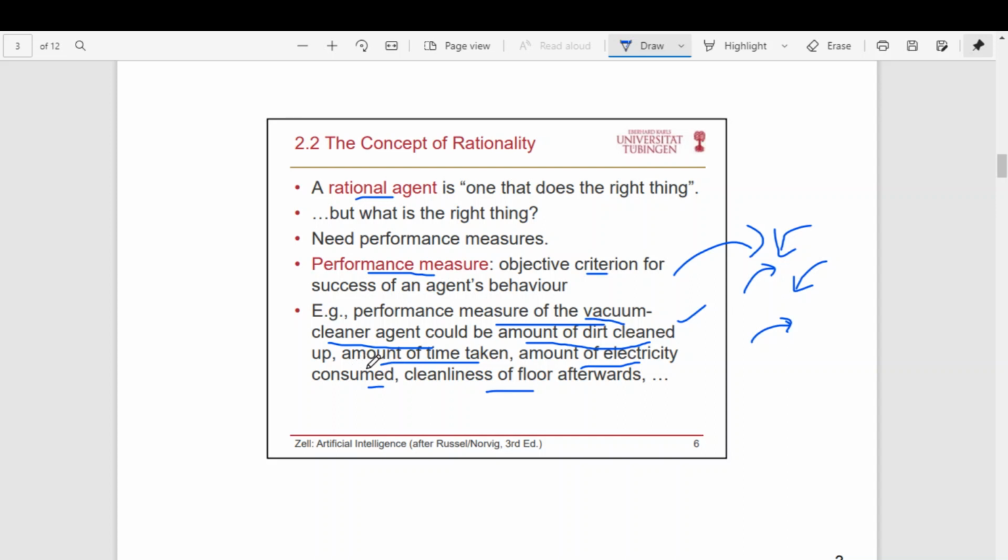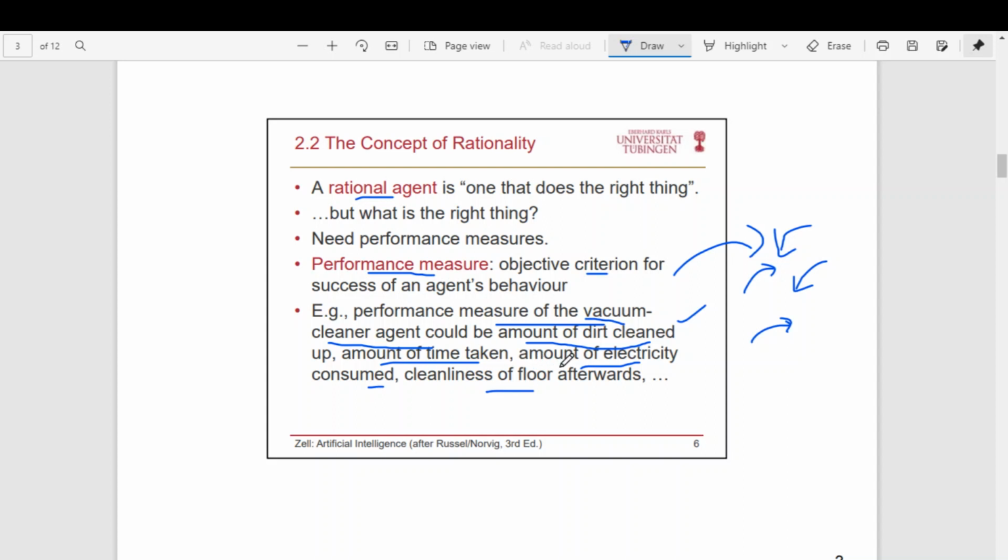Similarly, if you measure the performance based on the amount of time taken, that is, if an agent spends more time in cleaning the floor, then we say that it is the best agent or a rational agent. Then for removing the dirt, it may spend unnecessary time. Probably it could remove the dirt in 1 second, but instead it may spend 5 seconds or 10 seconds or 1 minute there, because you are defining rationality as the amount of time taken. So it wants to increase the time.